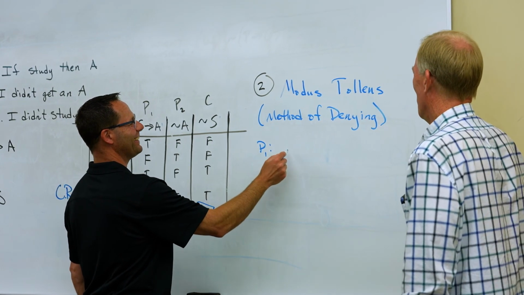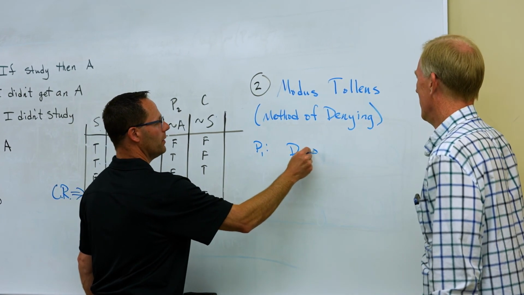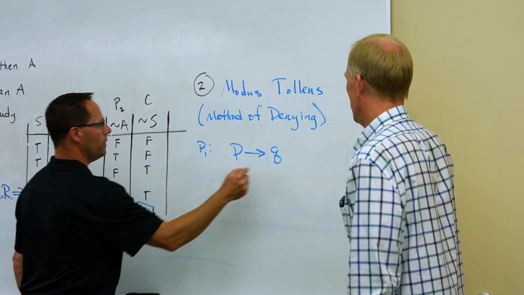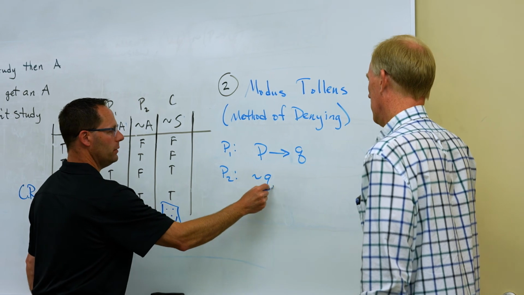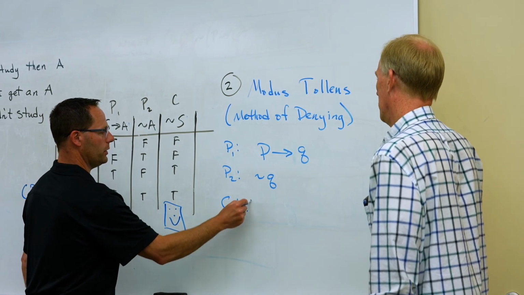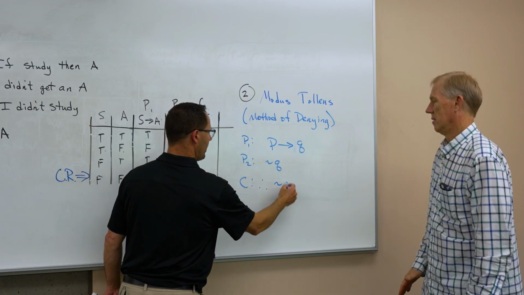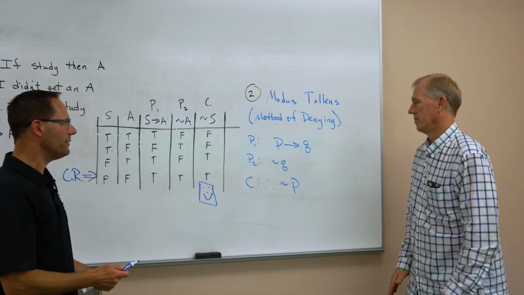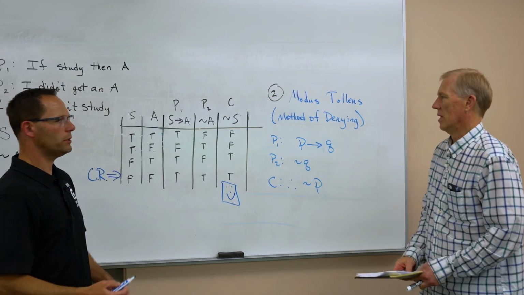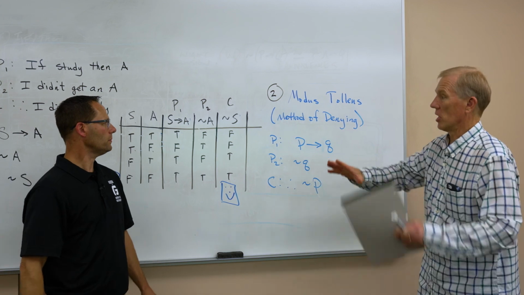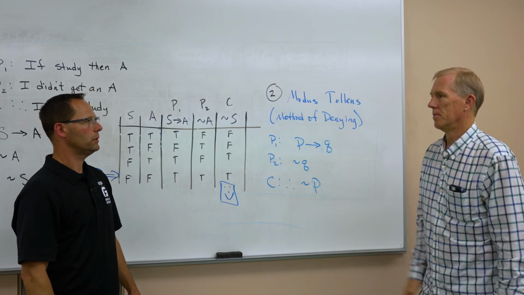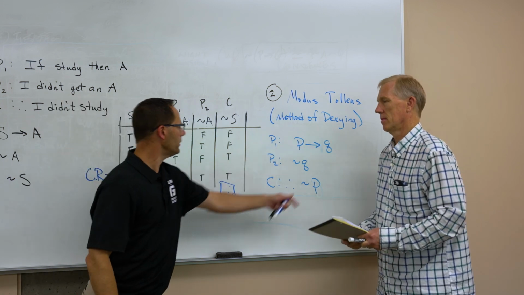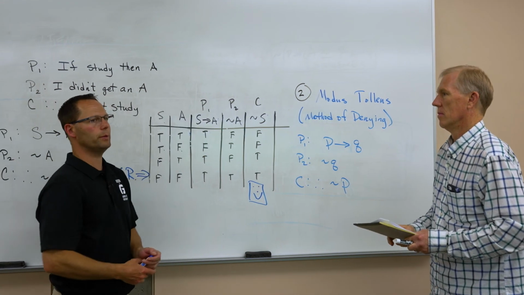Okay, so premise 1, here we go: if P, then Q. Premise 2 is not Q. Q didn't happen. Therefore, our conclusion is P couldn't have happened, right? No way, because if it had, then Q would have followed. Modus tollens. If I see this in the context of a larger argument, I say boom, modus tollens, it's true. You can argue like that all day because we verified it with the truth table.